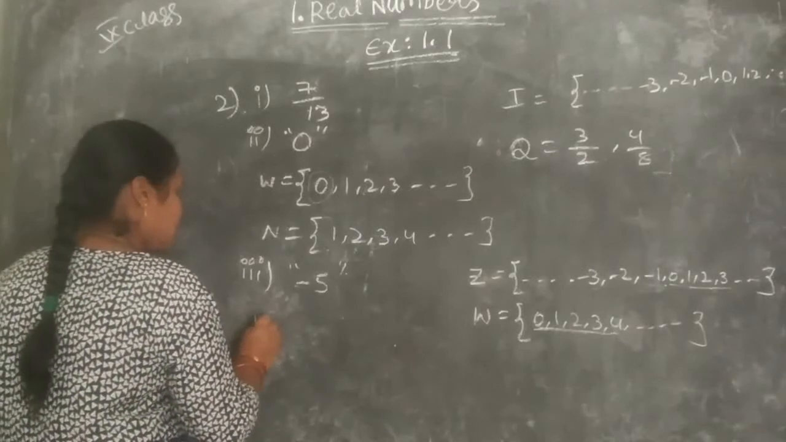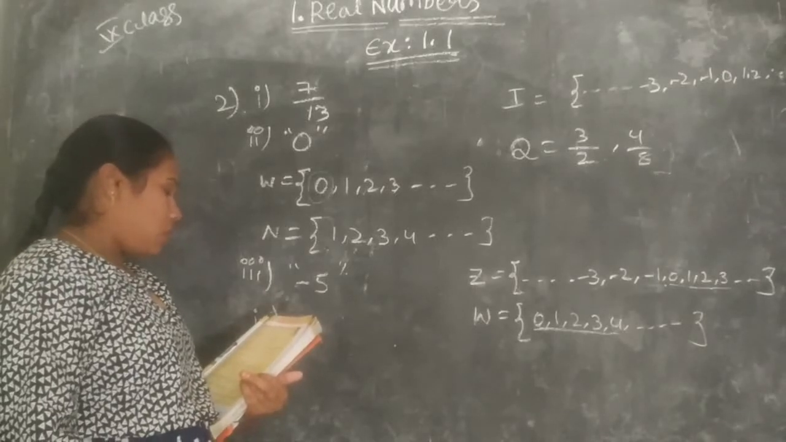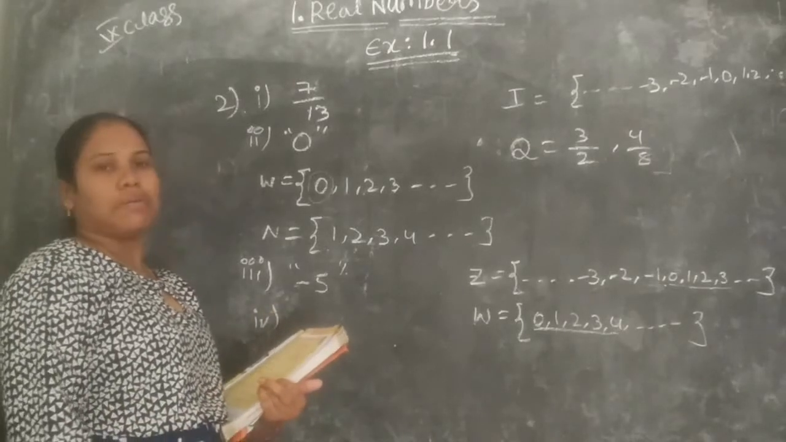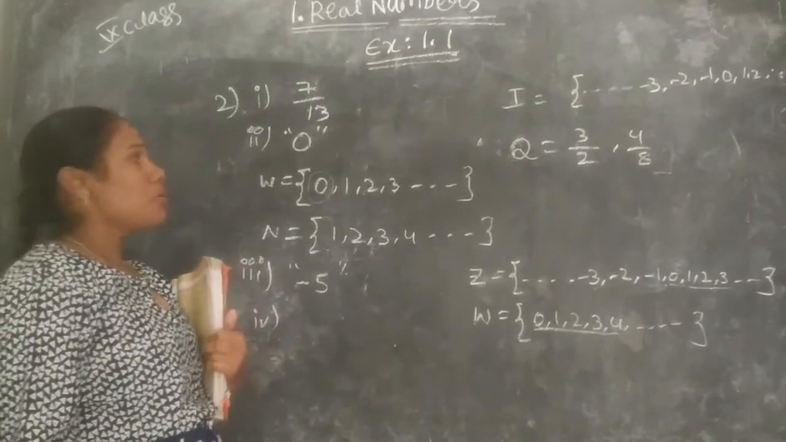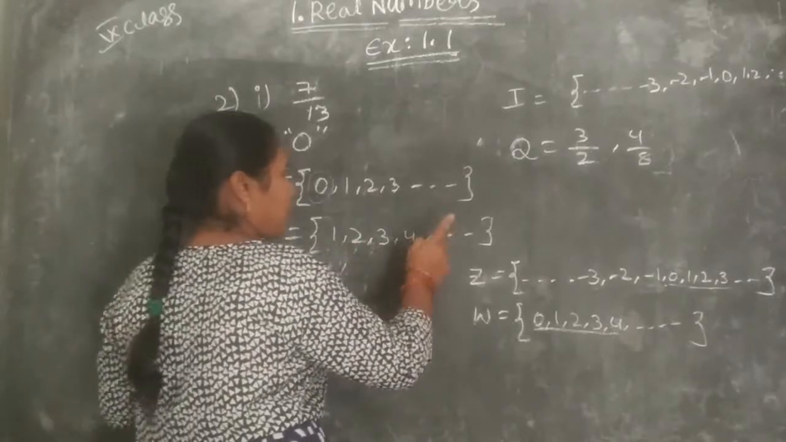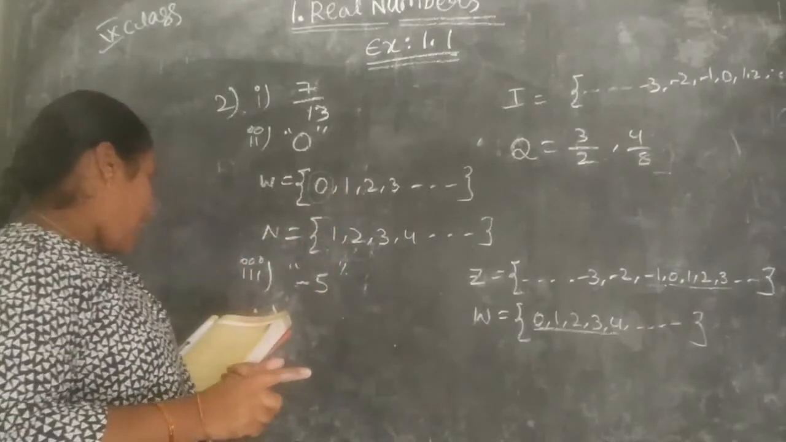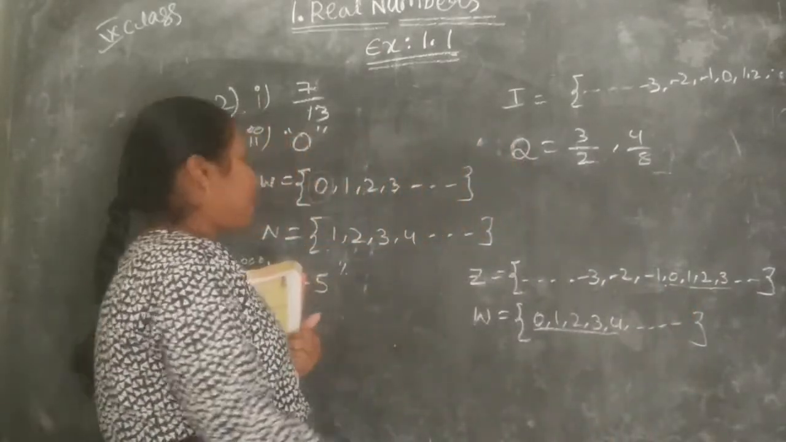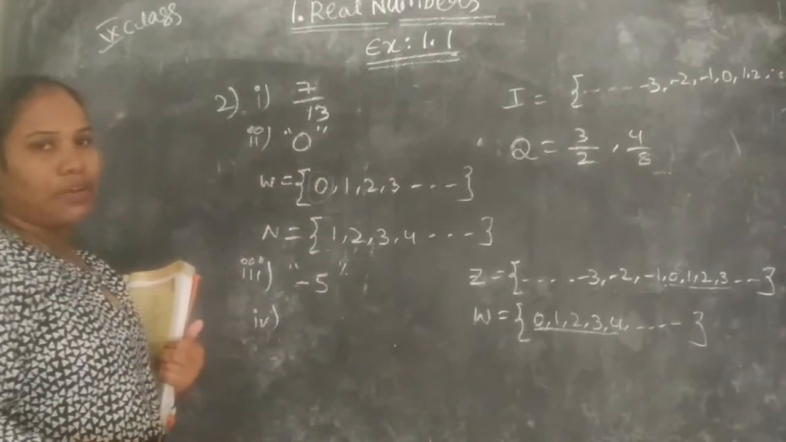And the fourth one. What is the fourth one? A number which is natural, whole number, integer and rational number. So what is a natural number? Natural numbers are 1, 2, 3, 4, 5 and so on. Whole numbers start from 0. The integers are the negative values and the whole numbers. And the rational numbers are in P by Q form.